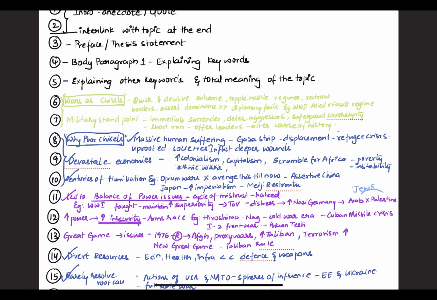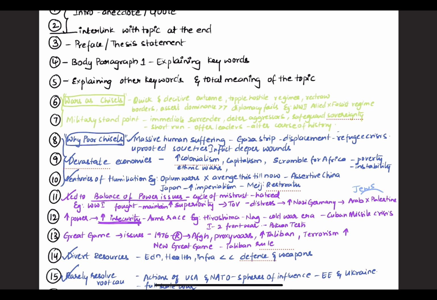Even wars are necessary to redraw the boundaries, and even assert dominance if diplomacy fails. If at all diplomacy fails and you need a quick and decisive outcome, you need to assert some dominance, and that will happen through wars. For example, in World War II, Allied forces toppled or fought the fascist regimes and ended them.